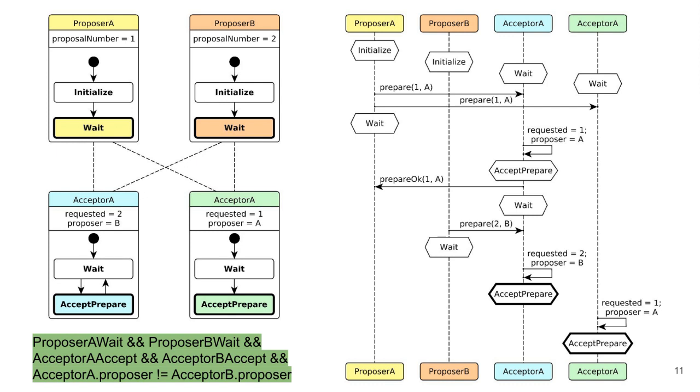However, we have not verified what we actually wanted to verify on our model. As we can see, the first acceptor has accepted 2 different requests before getting into this configuration.